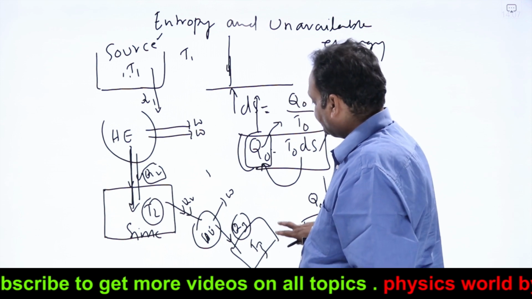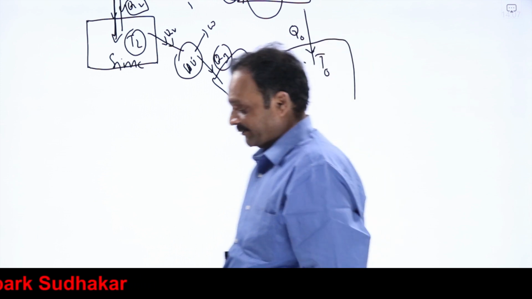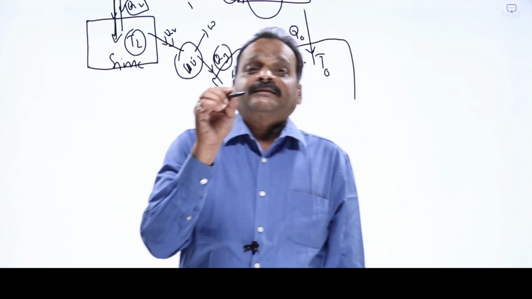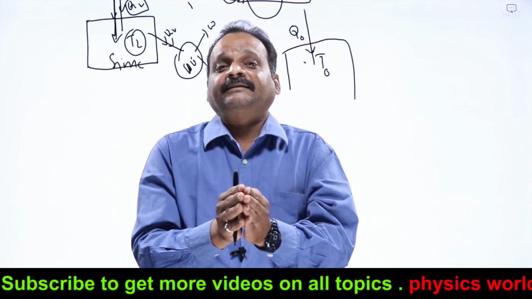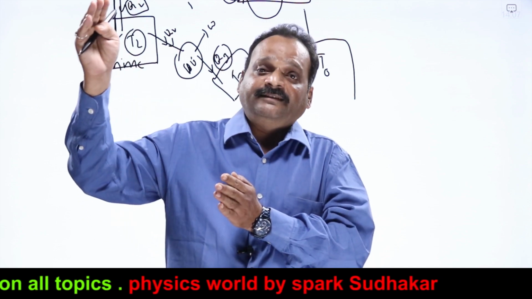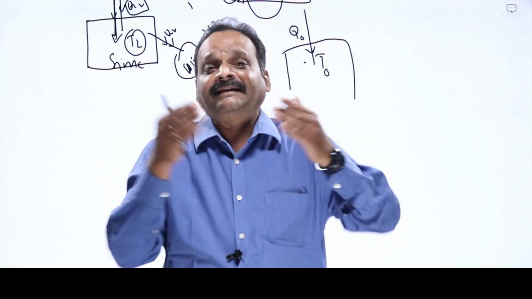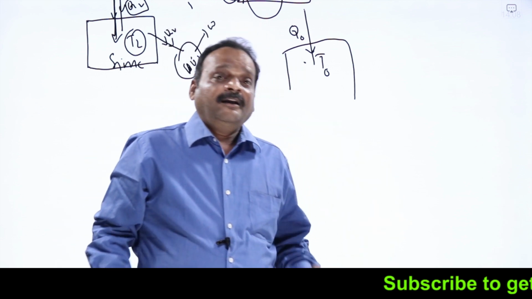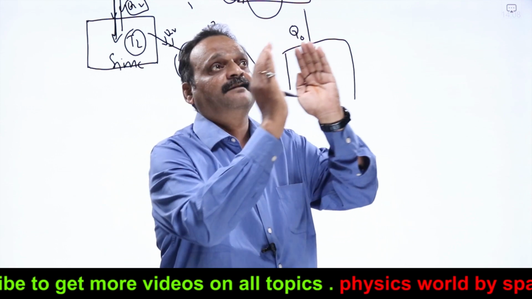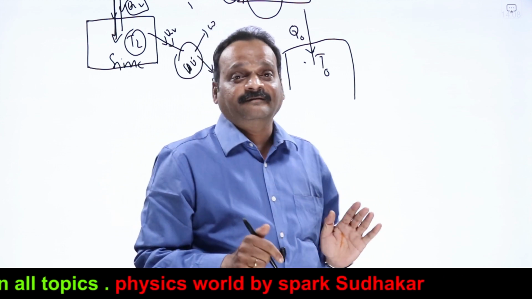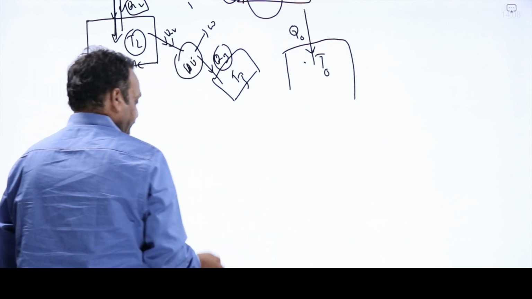Next, Clausius framed the second law of thermodynamics in terms of entropy. He said that all natural processes occurring in the universe are irreversible processes, and in all irreversible processes, the entropy of the universe keeps on increasing. He clubbed those two things and gave us the most general statement of the second law of thermodynamics. What did he say? All natural processes in the universe will proceed in such a way that the entropy of the universe always increases. This is the most fascinating definition of the second law of thermodynamics.